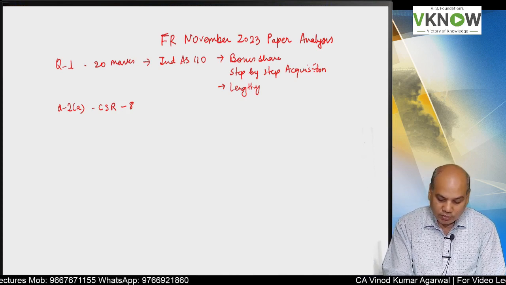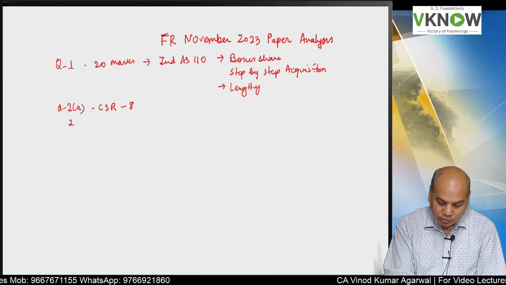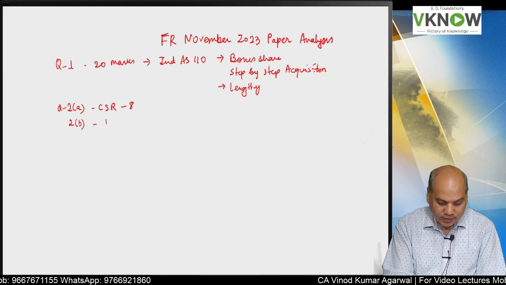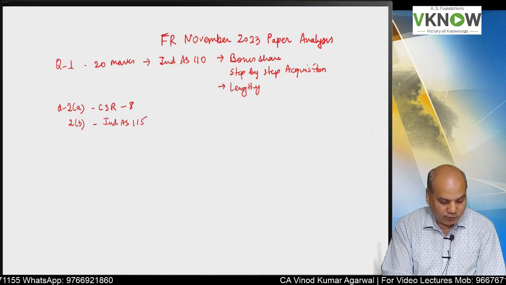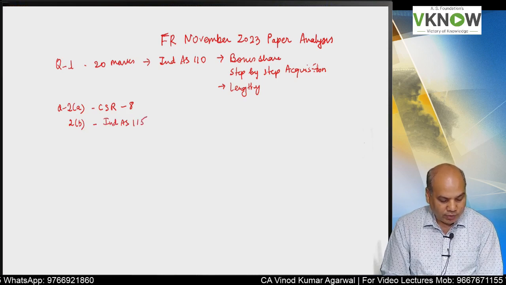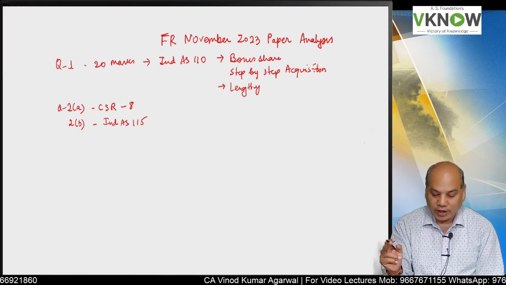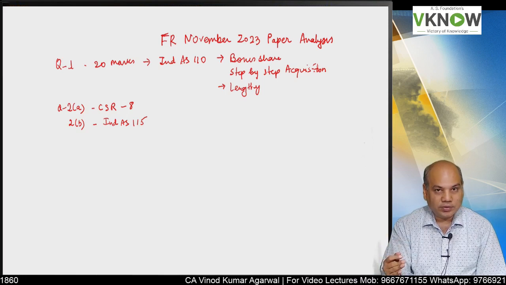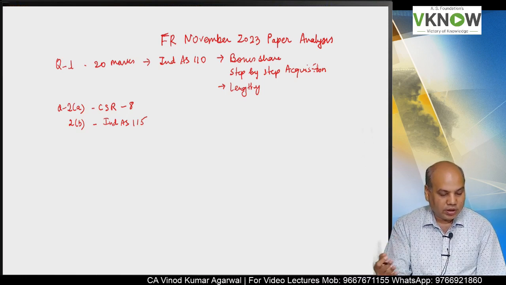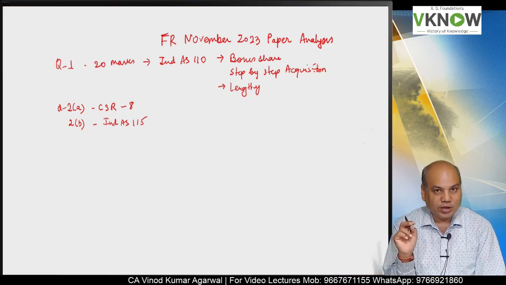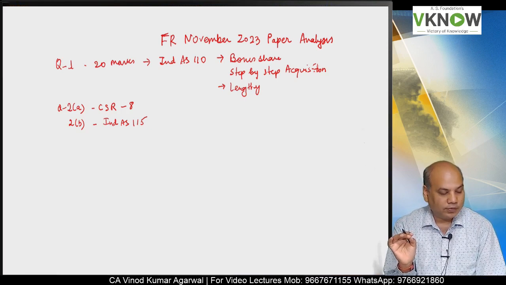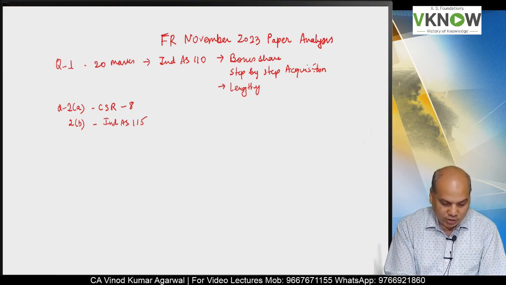Then question number 2B. Question number 2B, again one easy question on Ind AS 115, that is revenue recognition. You have to identify whether the other party is your agent or is he principal. So basically a question on identification of principal versus agent.